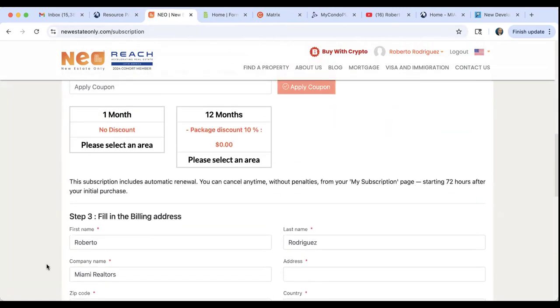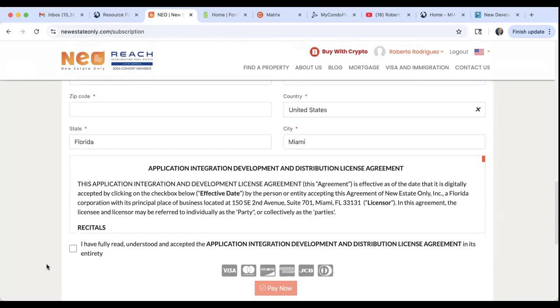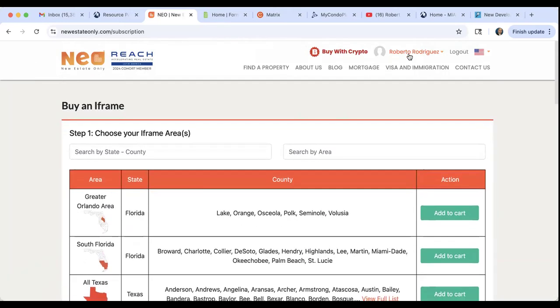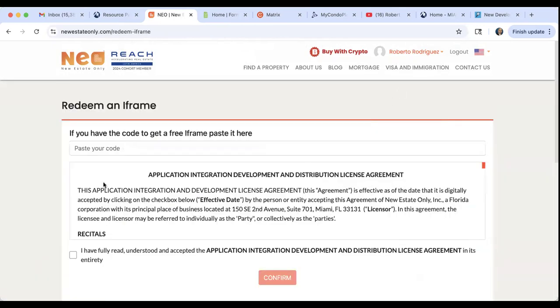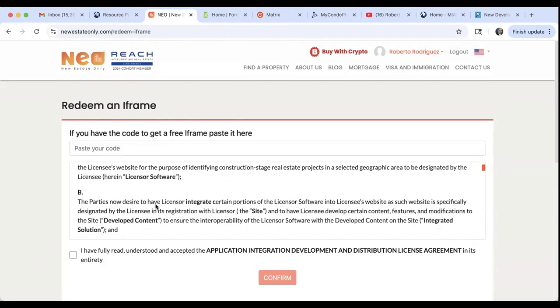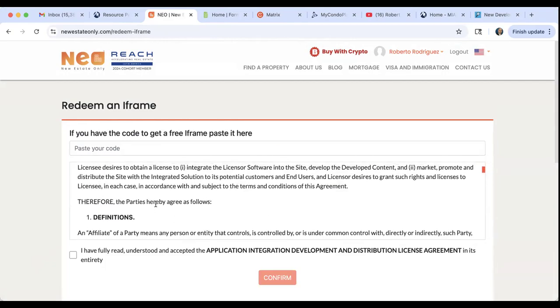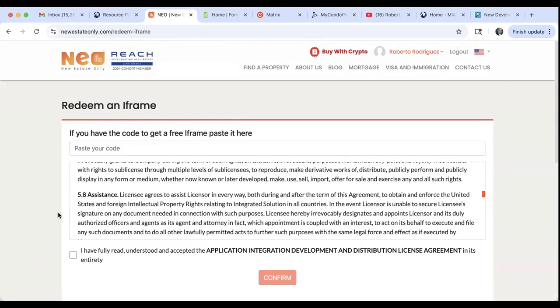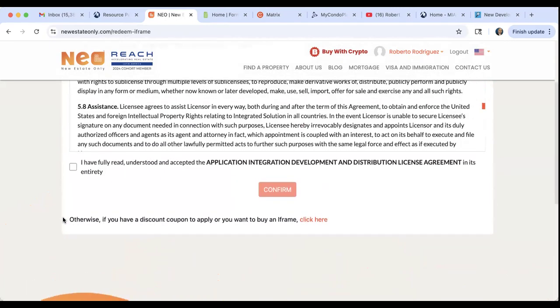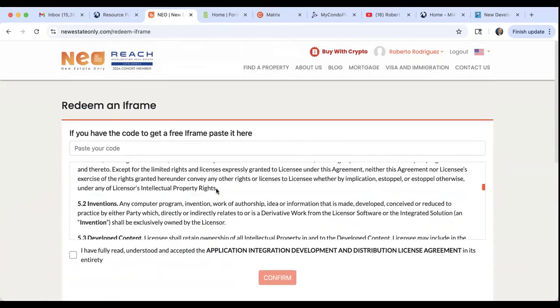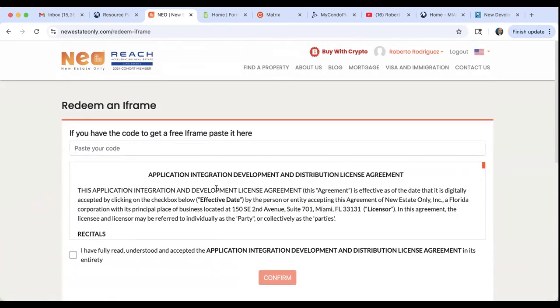I believe we get a free iframe through the Association of Realtors. And I know that when you click on redeem an iframe, there is a code. If we don't have the code, guys, please call the Association of Realtors and redeem a code, because it used to tell us what the code is here. I honestly haven't redeemed my iframe in a long time because I already have it as part of my website. So if you have the code to get a free iframe, paste it here.